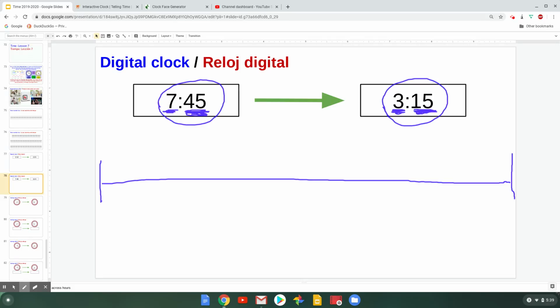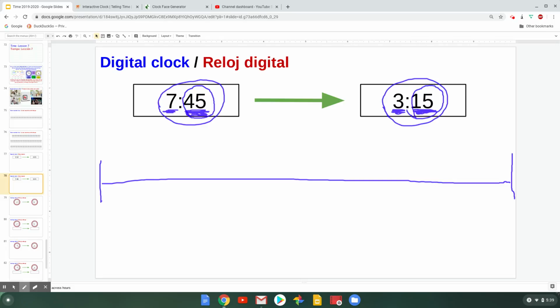So as I draw this number line, it's going to be a little different than what we're used to with a regular number line, because I'm going to think about these minutes, or these groups of minutes, just for 7 o'clock and 3 o'clock. All the hours in between, I don't need to think about the 15 minutes, 30 minutes, 45 minutes in those hours, because they're not important to what I'm thinking about. I just need to think about the start time and the end time. You'll see what I mean as I start to draw.